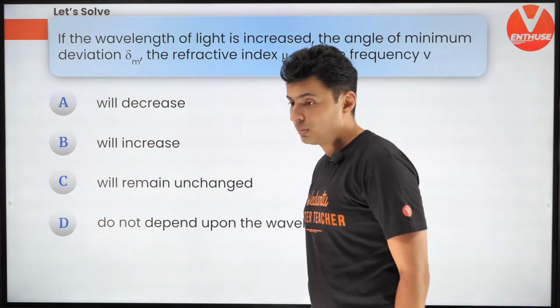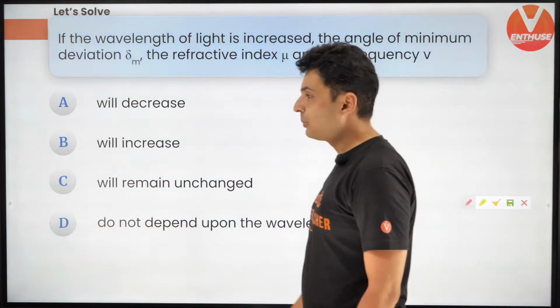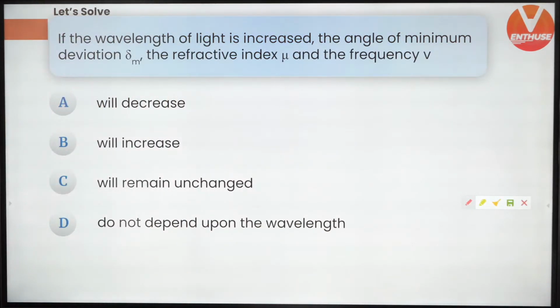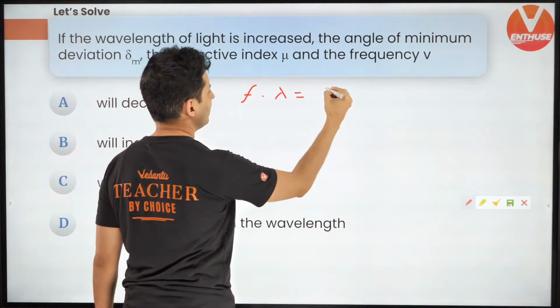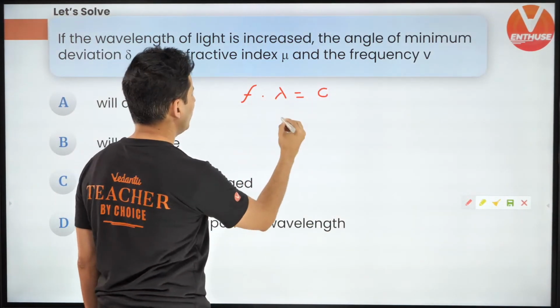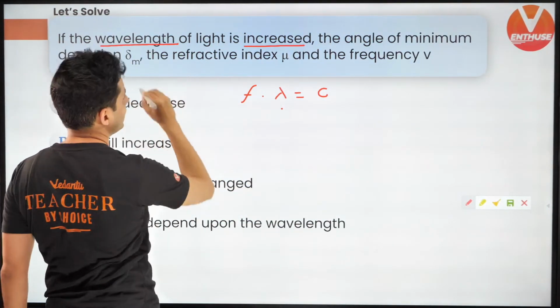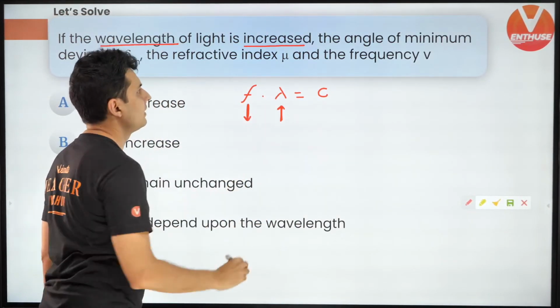Very good. Let's see what the answer should be. I don't know. People are saying A, is it? Okay, let's have a look. First of all, frequency into wavelength is speed of light. So if wavelength is increased, obviously the frequency of the light should decrease.